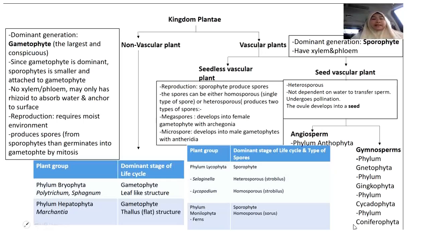Okay, so that is the overview about the kingdom of Plantae. For detail, I will explain in another video.